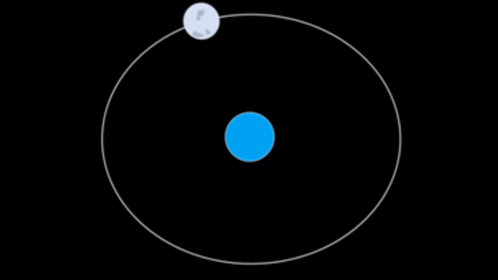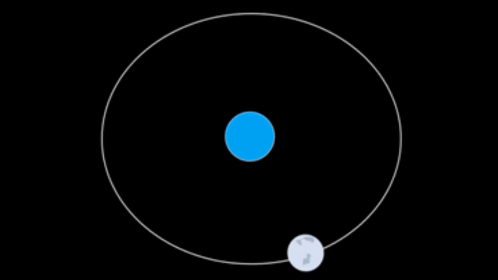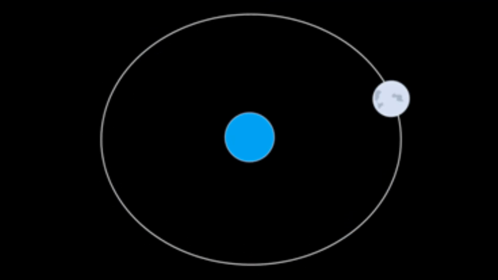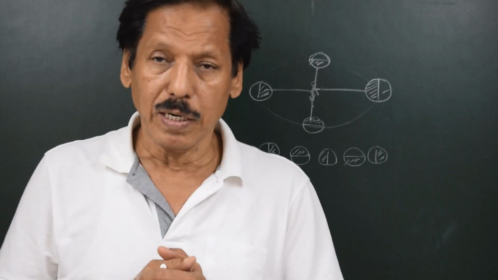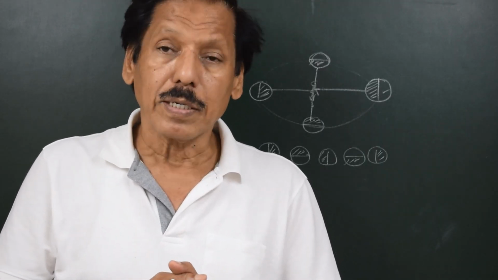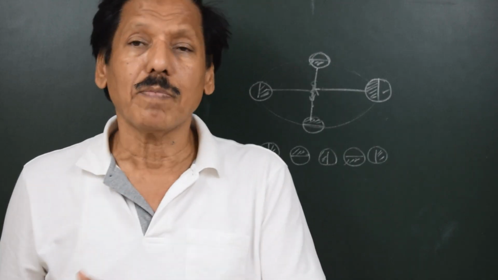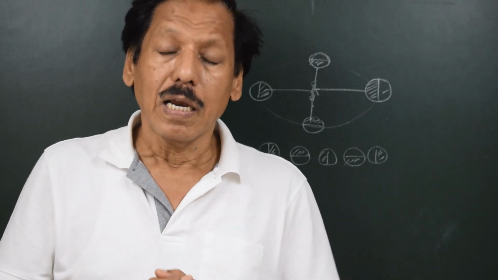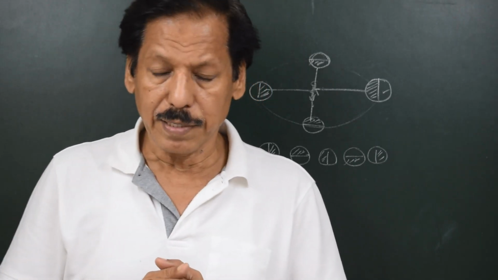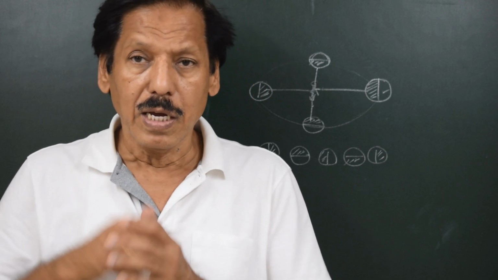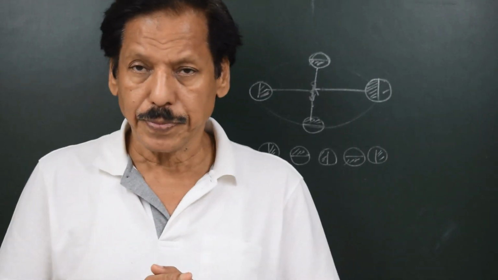So this is what happens to the moon. The rotational period is the same as the revolution period. That's why we are able to see 50% of the moon, or half of the moon, or the same side of the moon from the earth. But there is good news also. Actually, if you want to picture, at some time or the other we are able to see a little extra in the longitude or a little extra in the polar areas. This is called libration in longitude and libration in latitude respectively.